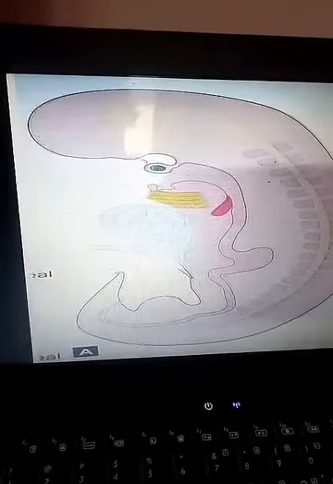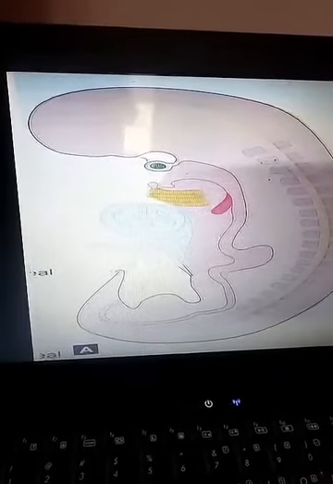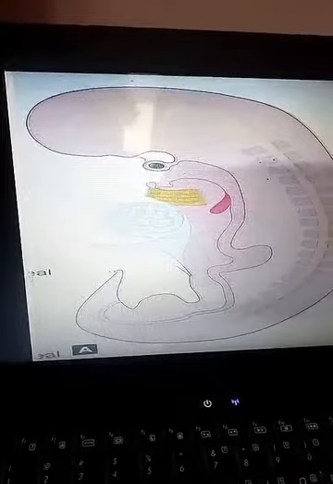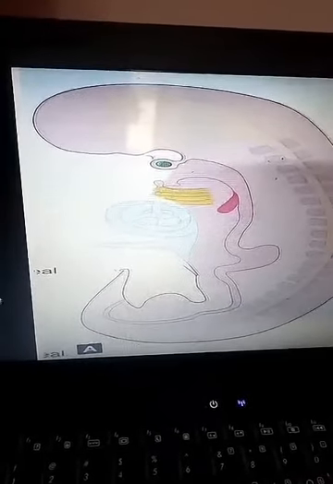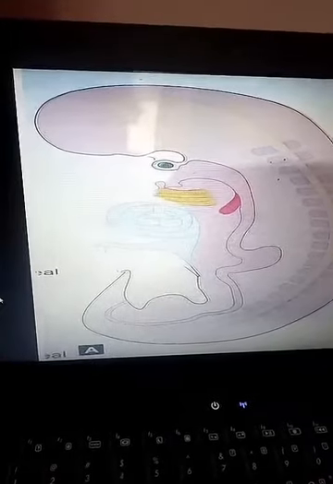So the lining epithelium of the larynx, trachea, bronchi, bronchioles and alveoli are endodermal in origin, and the connective tissue, cartilage, muscles and other related structures are derived from the splanchnopleuric mesoderm surrounding the foregut.